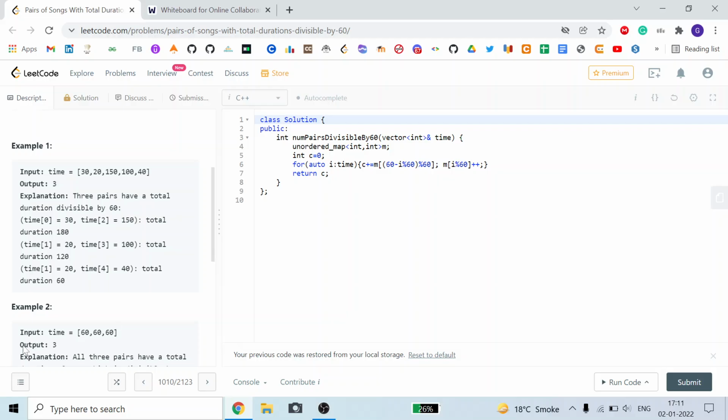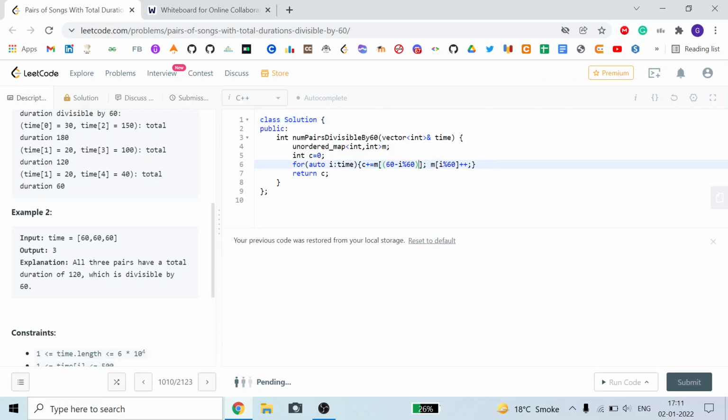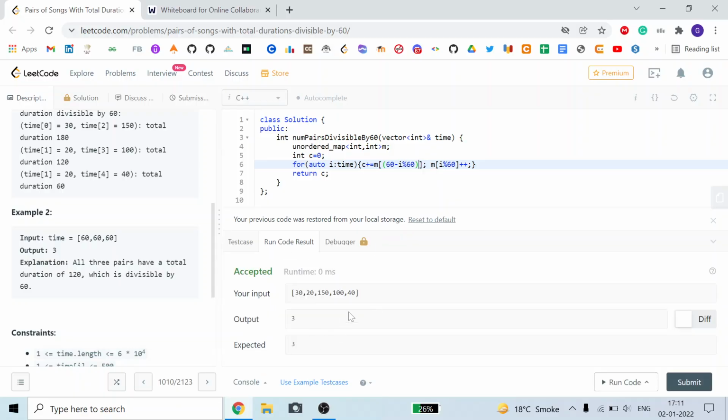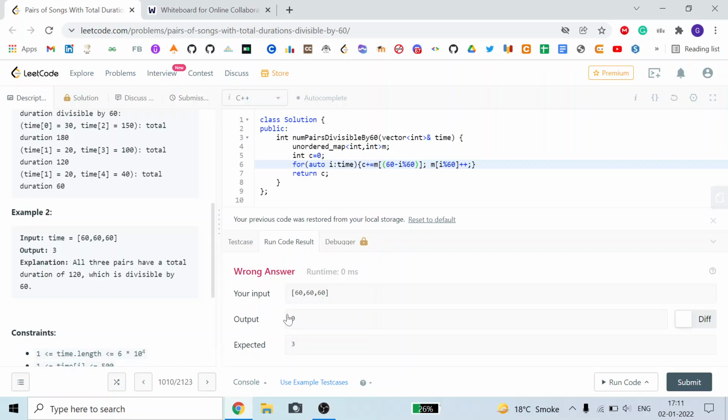If I am not writing the modulo here, you can see what will happen. This is the output of the first case. Now I solve it for the second example. It will show me the answer as 0, because here 60 modulo 60 is equal to 0, and 60 minus 0 is equal to 60.